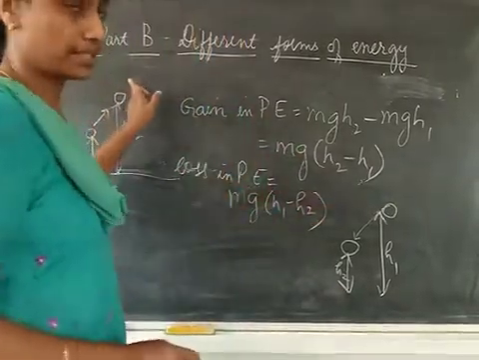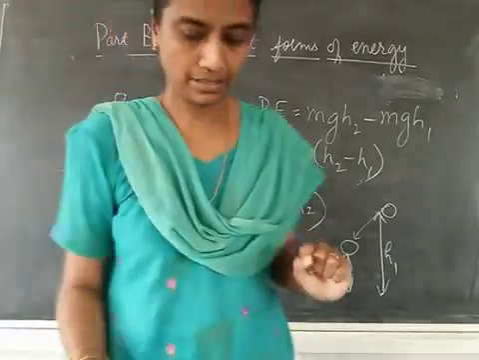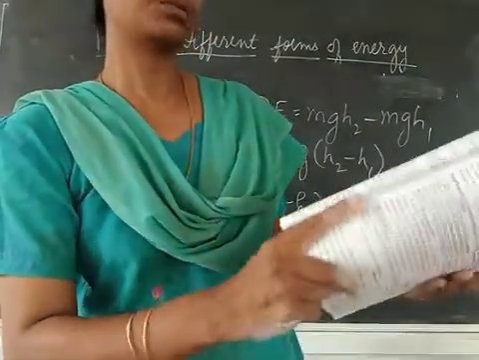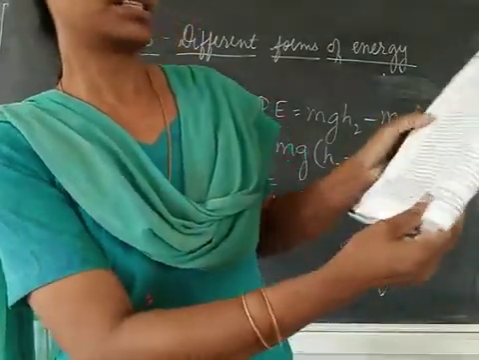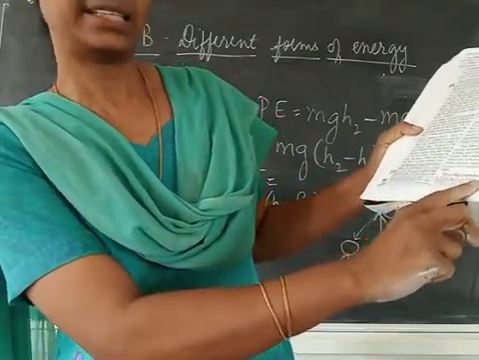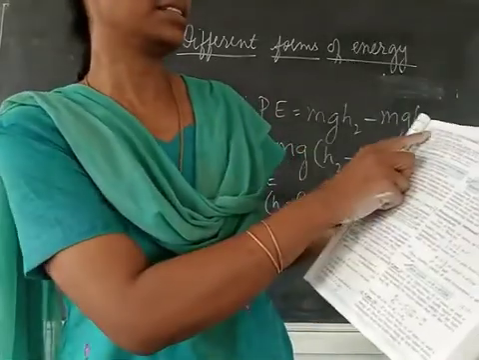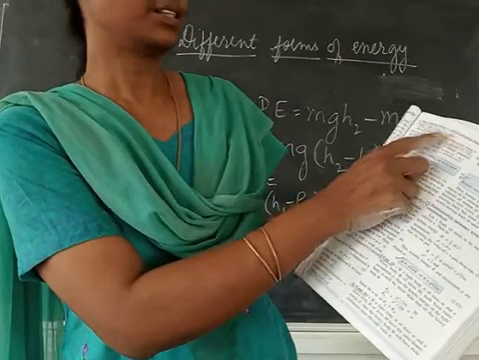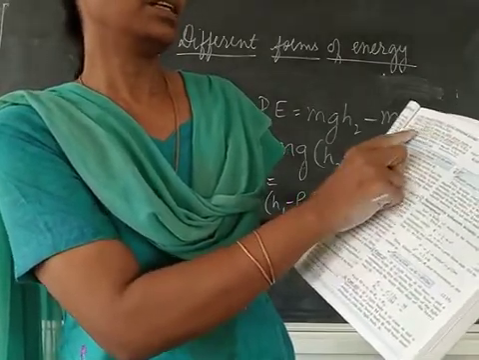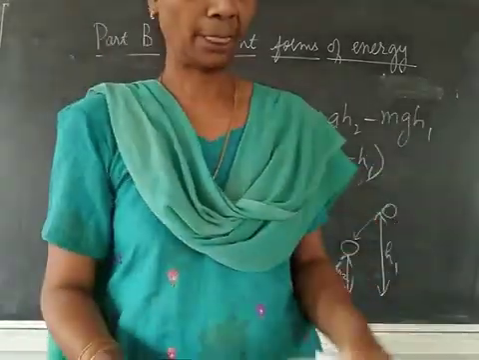So when it goes up, there will be gain in potential energy. When it comes down, there will be loss in potential energy. That is given here. You can underline this. Conclusions, you can just write conclusions. When a body of mass m is taken up from height h1 to a height h2 above the ground, h2 greater than h1, the gain in potential energy is mg(h2 minus h1). If a body falls down from a height above the ground, the loss in potential energy is mg(h1 minus h2).